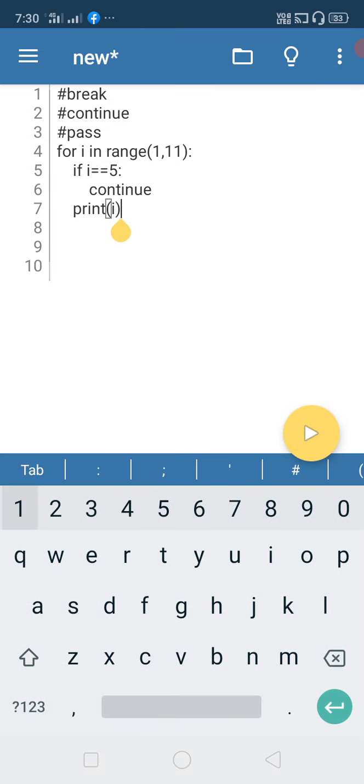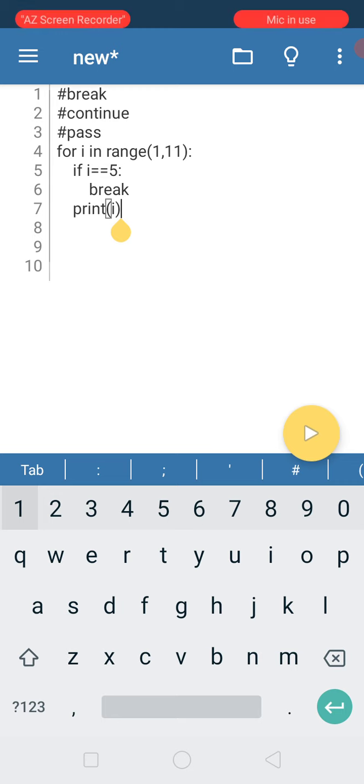Okay, so like continue, and if you put a break instead of continue, what will happen is the iteration goes on from 1 2 3 4, and once the i value gets 5, the block moves to this if i equal to 5 and checks, okay, i value is 5, and again the block moves to break, and what this break does is it completely terminates the whole loop.